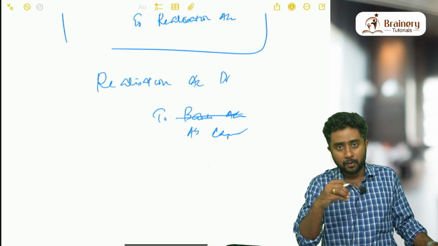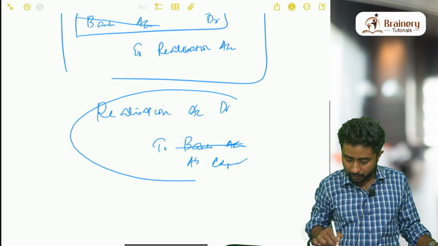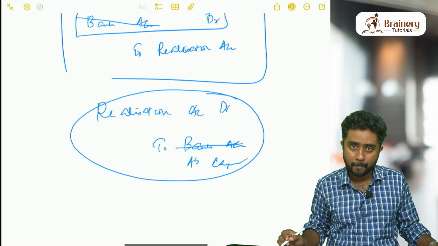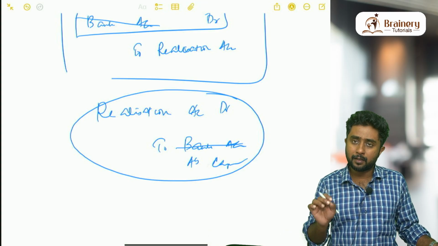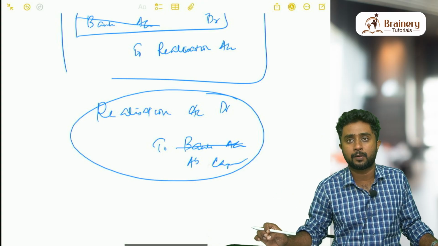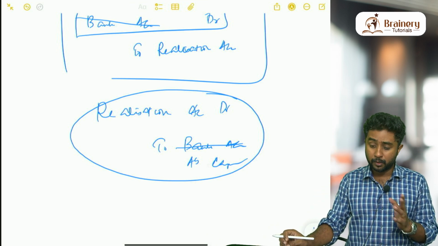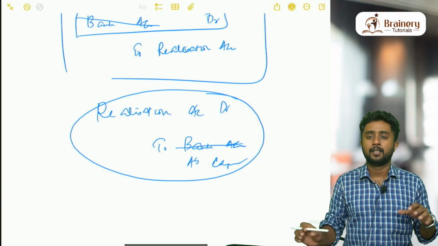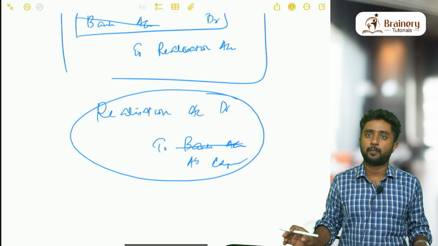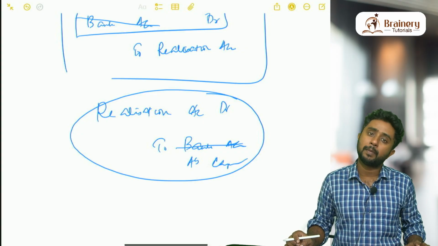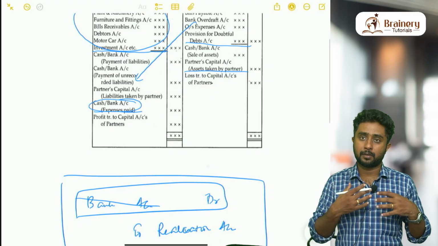So by default, when you are paying money, you already know what the entry is. Realization account debit to bank. When money is going out, realization account debit to bank only. So by default, realization account debit to bank account is the entry for paying the realization expenses. We will do a dedicated video on realization expenses in detail. So by default, you think like this: normally when realization expense is paid, the entry is realization account debit to bank account. So that is how the second part is coming. Second part is done. Shortcuts also we have discussed.